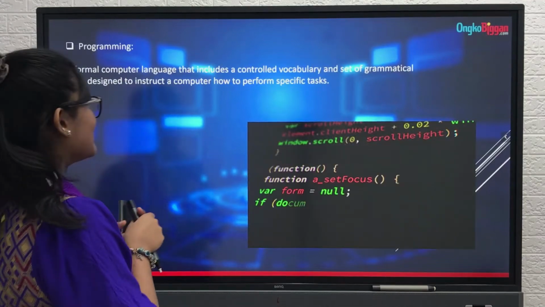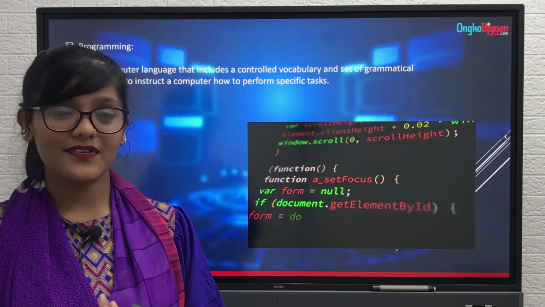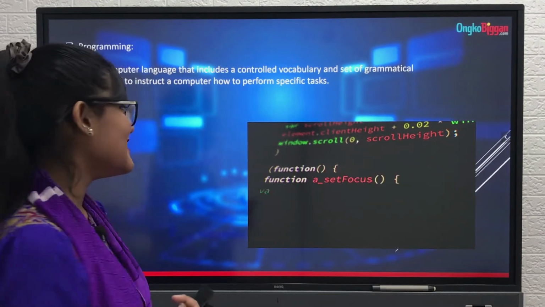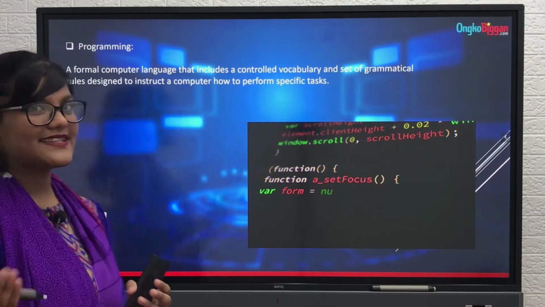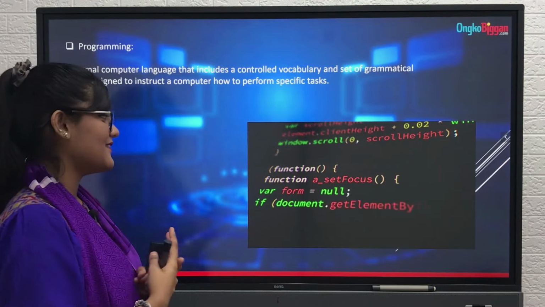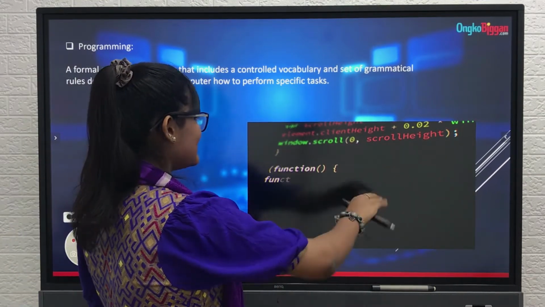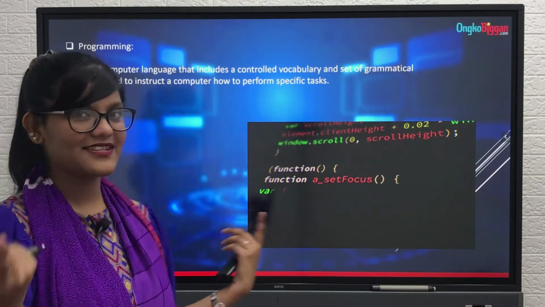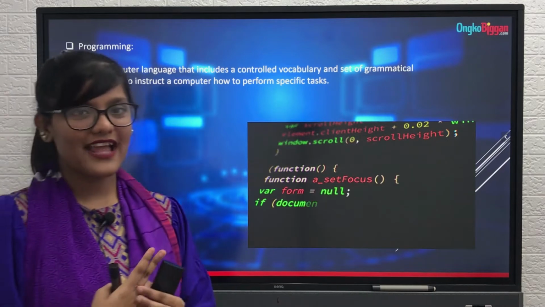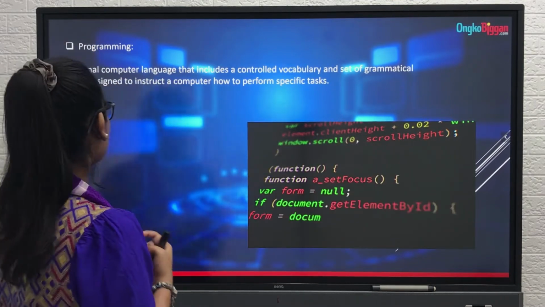So what is programming? Programming is the language which is used in programming software. That means the computer language. We might have seen, while starting a computer, different types of lines like this. We can't actually understand those things. These are written in programming language. Only the computer can understand this type of language.